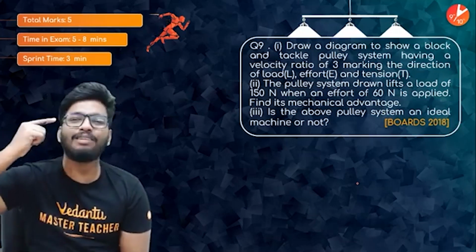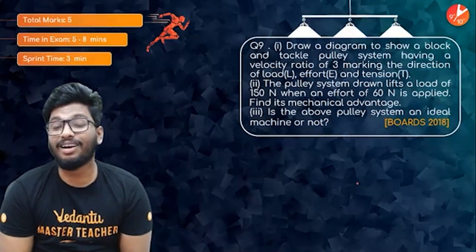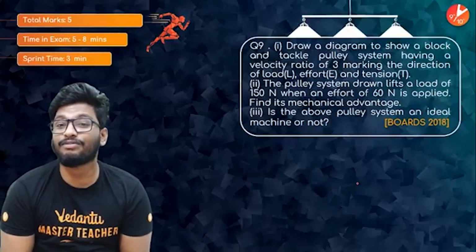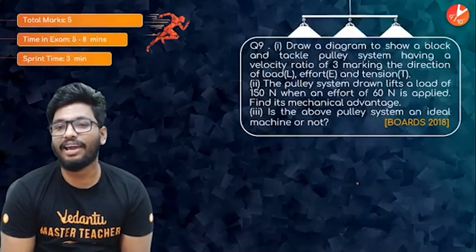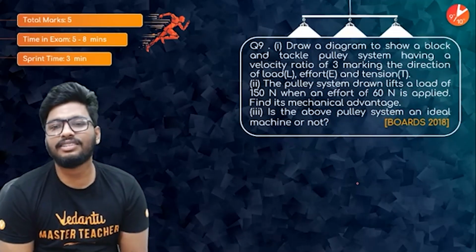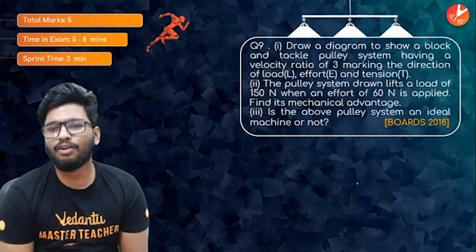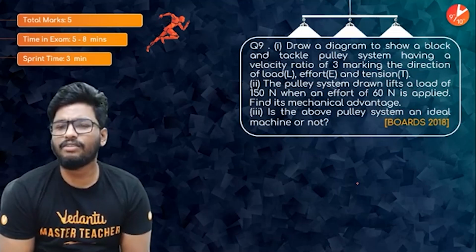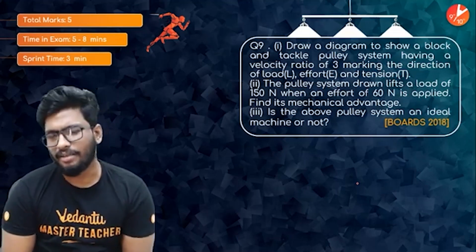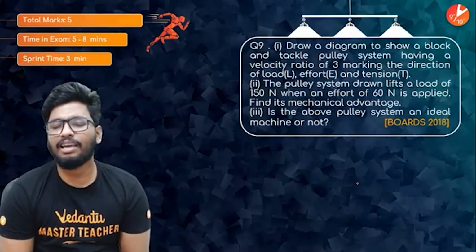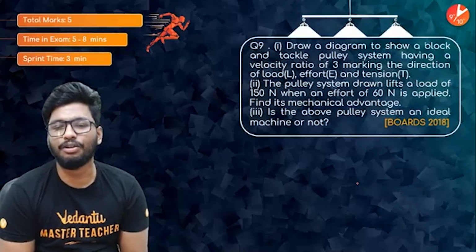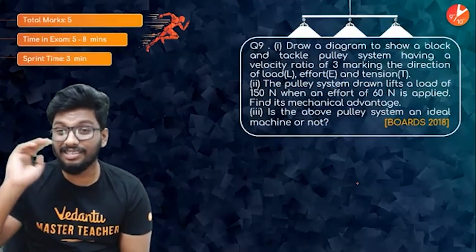Ninth question. Draw a diagram to show a block and tackle pulley system having a velocity ratio of 3, marking the direction of load, effort, and the tension. The pulley system drawn lifts a load of 50 Newton when an effort of 60 Newton is applied. Find its mechanical advantage. Is the above pulley system an ideal machine or not? Such an easy question. Let's try to do this one, right?